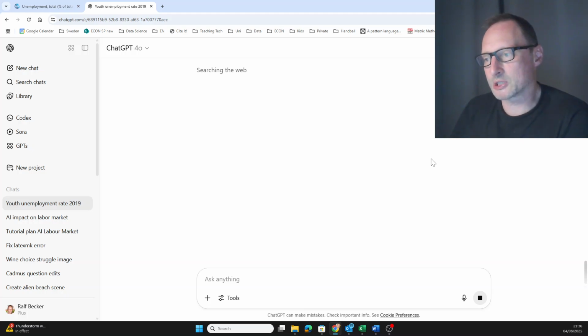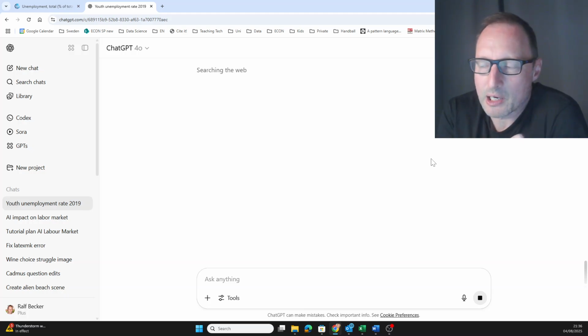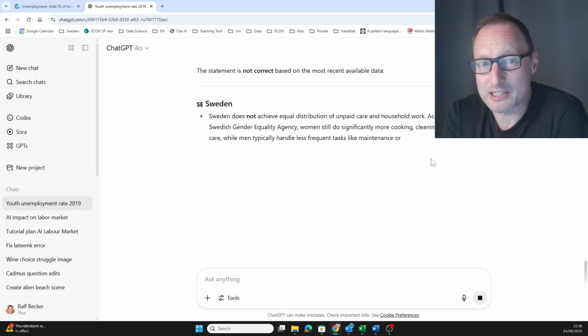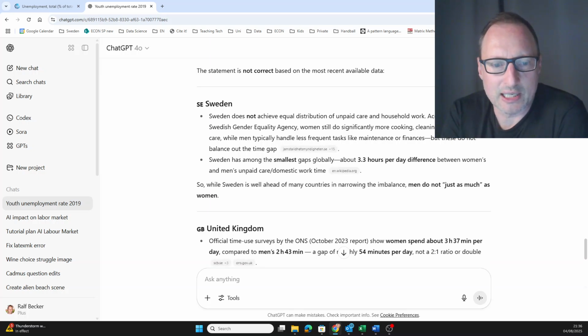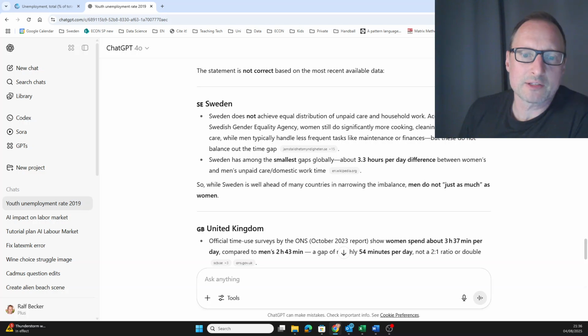So this is a much more challenging question, because measuring how much housework is being done is a much less standardized problem than measuring unemployment rates, which is routinely done by statistical agencies. So what do we get? So Sweden does not achieve equal distribution. We'll see that is correct in a moment.